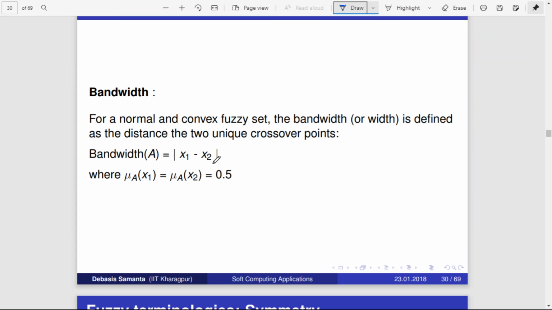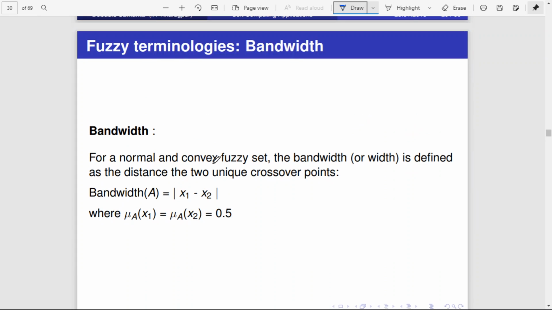Next we'll be discussing something called bandwidth. So what is bandwidth? Bandwidth is the difference between two points x1 and x2, such that the membership function of x1 and x2 is equal to 0.5. Previously we have discussed what 0.5 is: it is nothing but the crossover point.